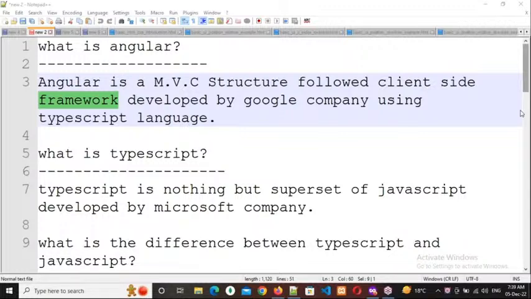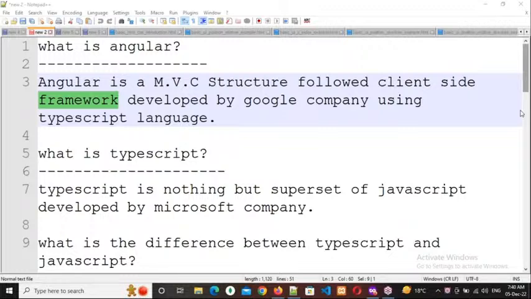So which company developed this? Google company. By using which technology? By using the TypeScript language. So every framework should be developed by using some language only. For example, Struts, Spring, Spring Boot or Hibernate, those are all Java related frameworks.